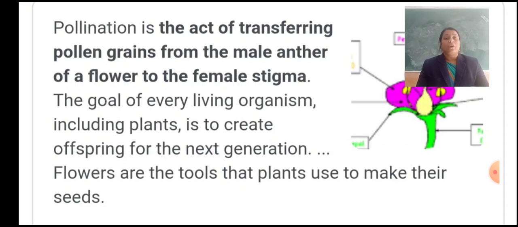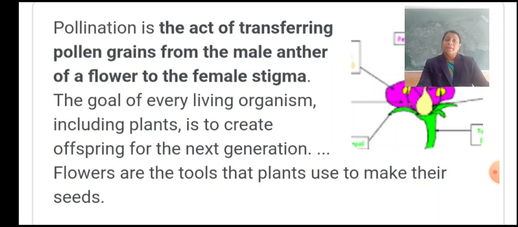The goal of every living organism, including plants, is to create offspring for the next generation. Flowers are the tools that help plants to make their seed.